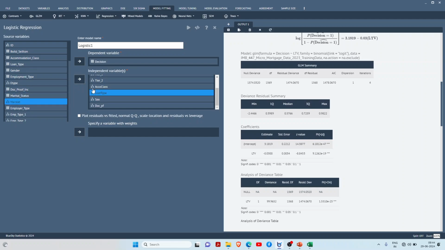Marital status. See here, employee type 1, 2, 3 and E type both are there, so I am taking this. Education class I am taking. All numerical variables I am taking.